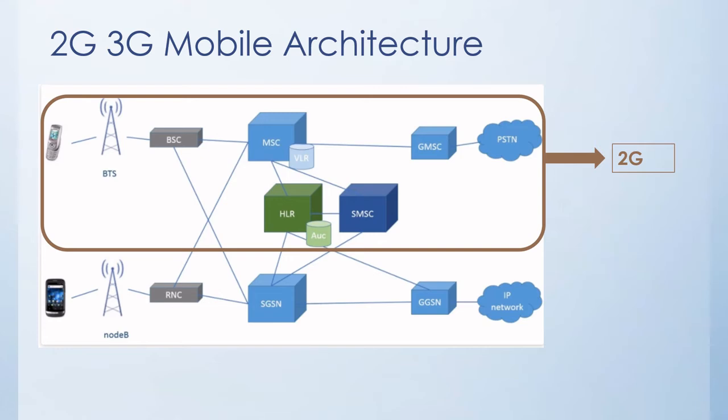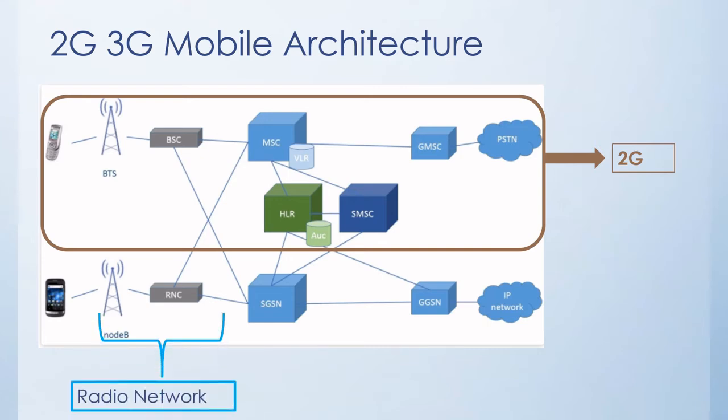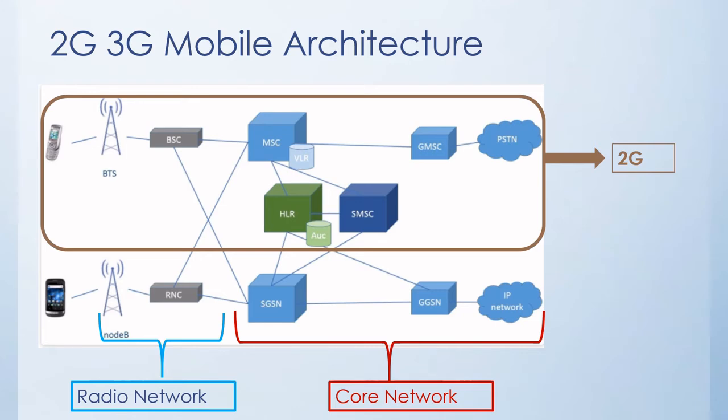When we talk about the mobile architecture, there are two parts. One is called the radio network, where the BTS, base station transceiver, and base station controller together are termed the radio network in the 2G network, whereas Node B and radio network controller are termed the radio network in 3G. The remaining parts, which include the mobile switching center, SGSN, GGSN, and the rest of the network elements, are termed the core network.